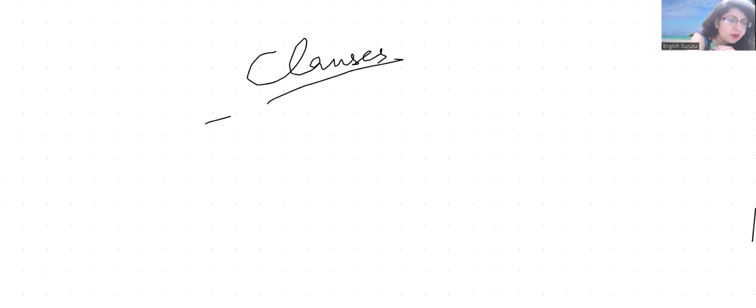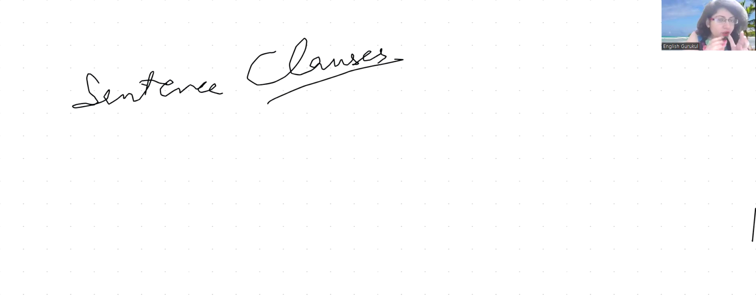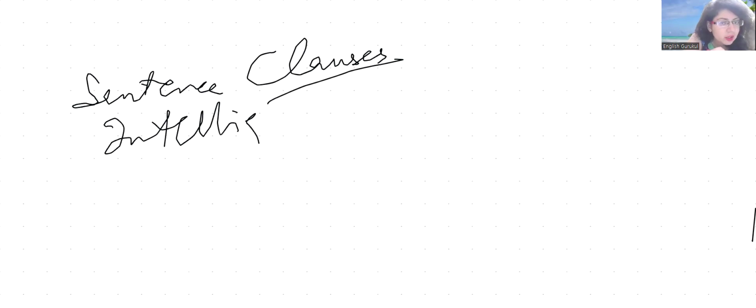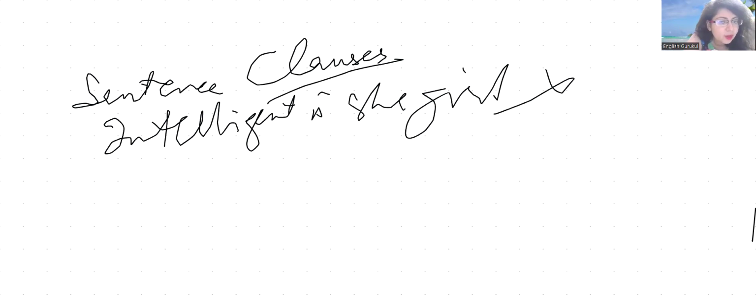So we were talking about sentence. What do we mean by sentence? So a sentence is a group of words that makes complete sense. So it should make sense. It shouldn't be that you're using, like, for instance, intelligent is she girl. This would be wrong. This is grammatically wrong.